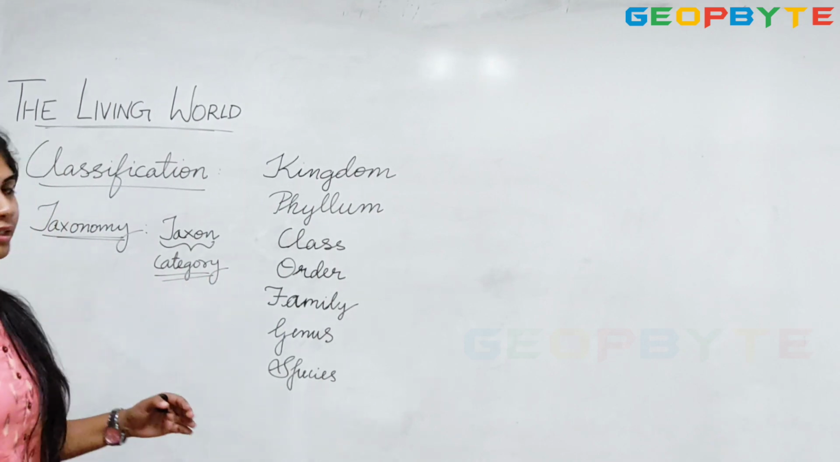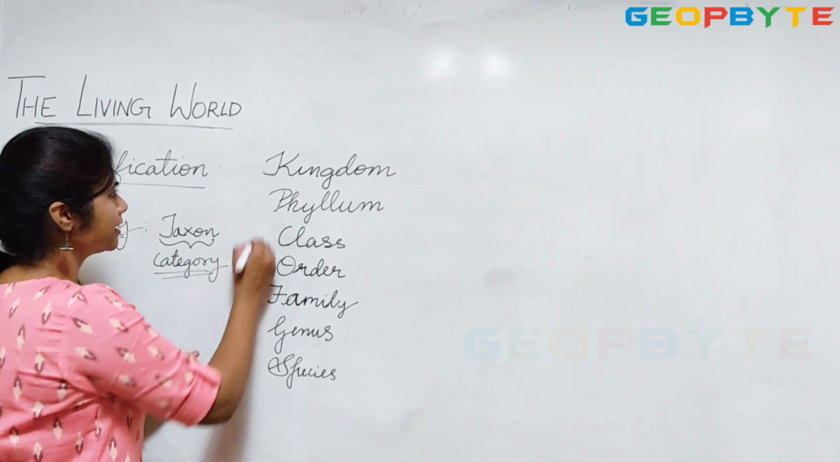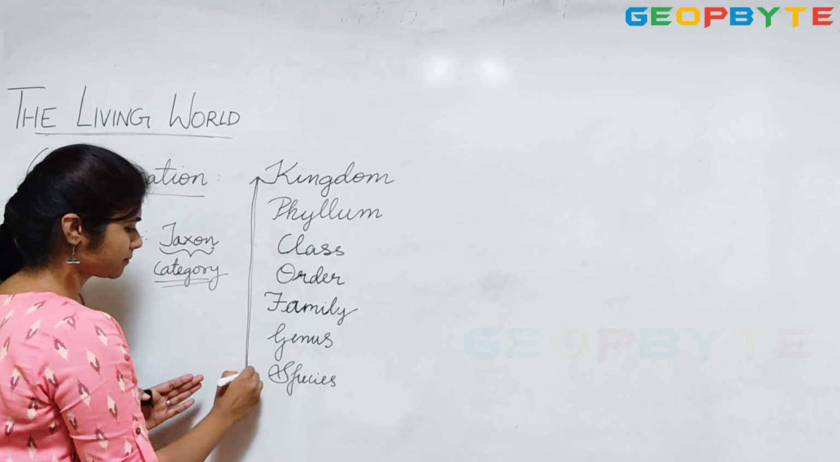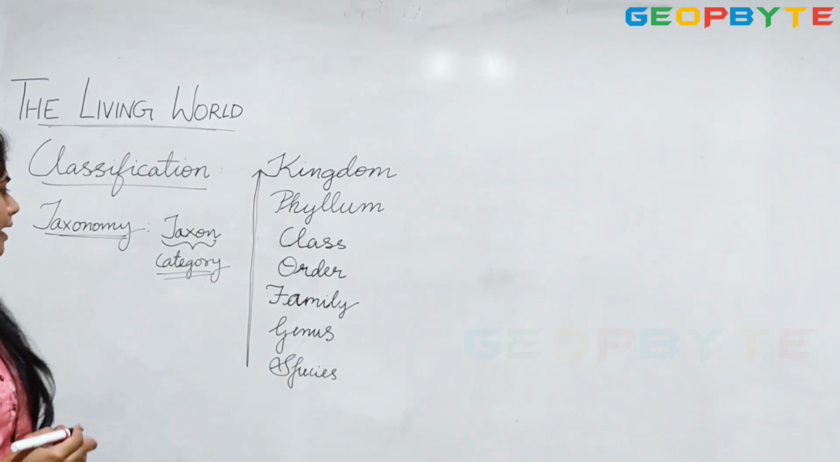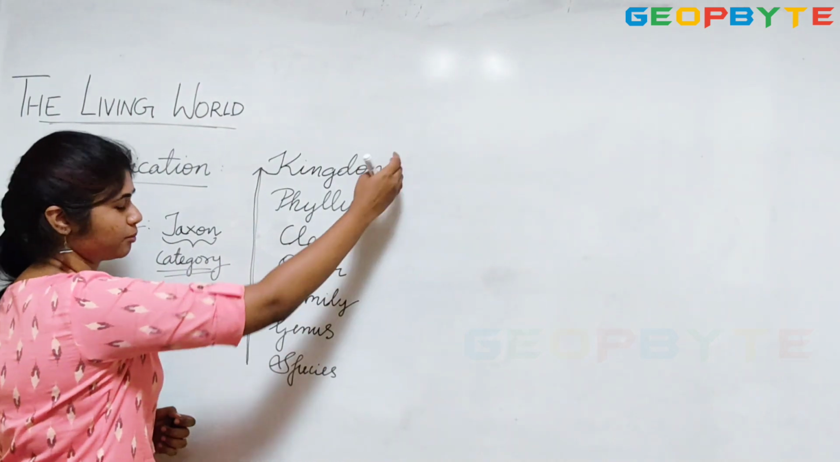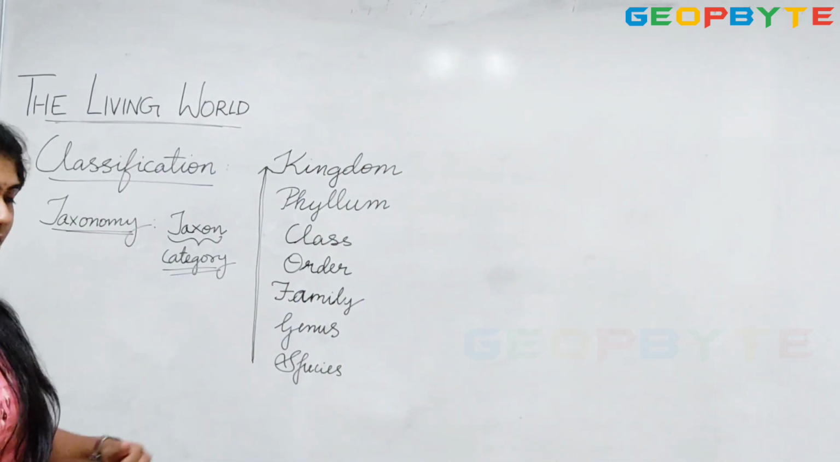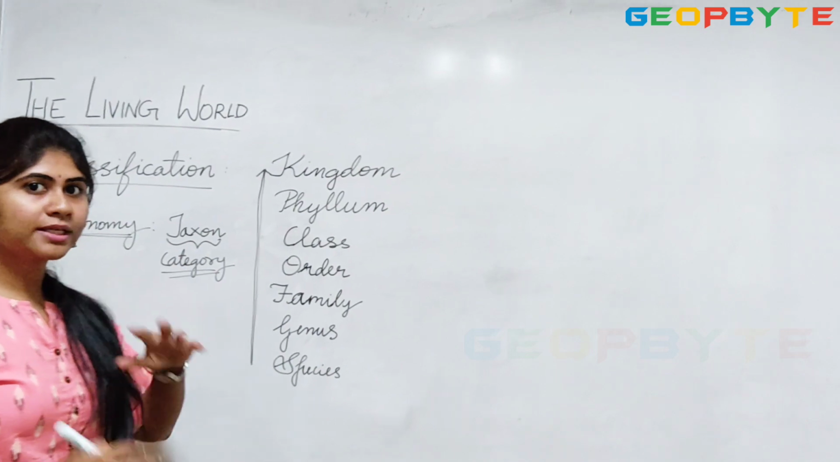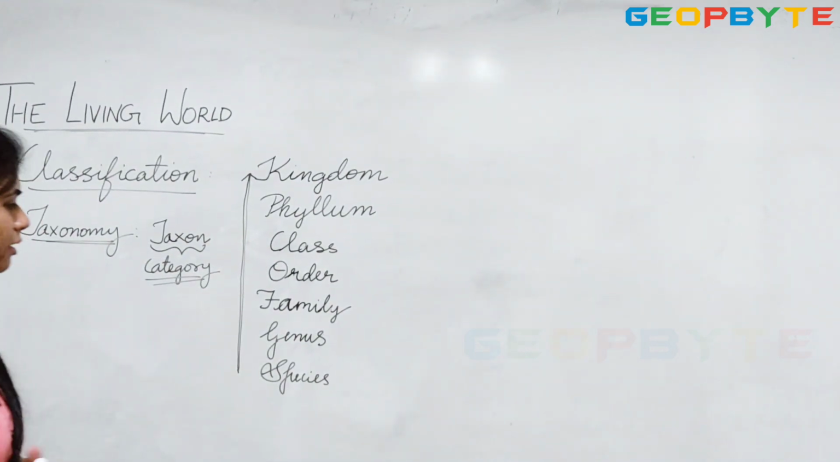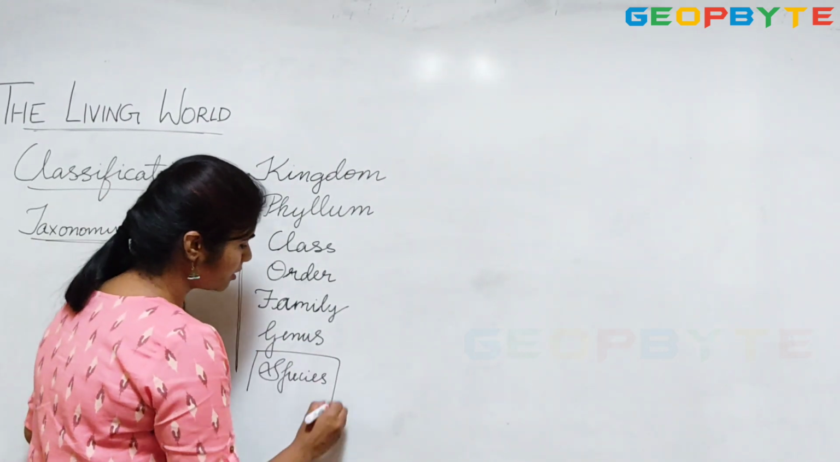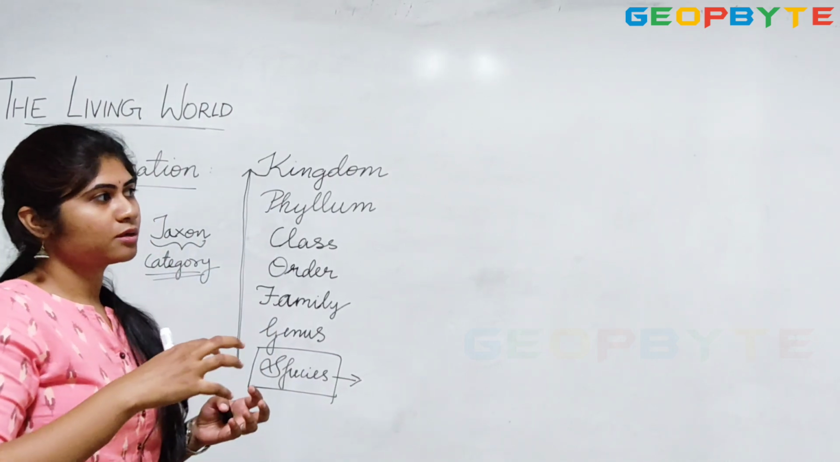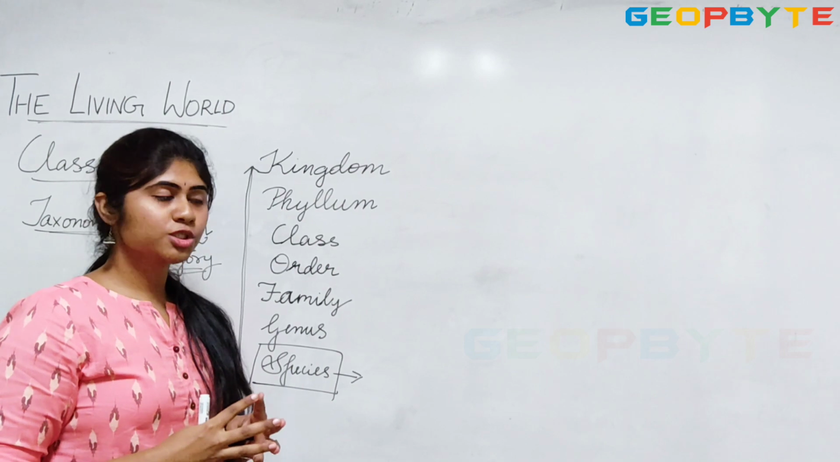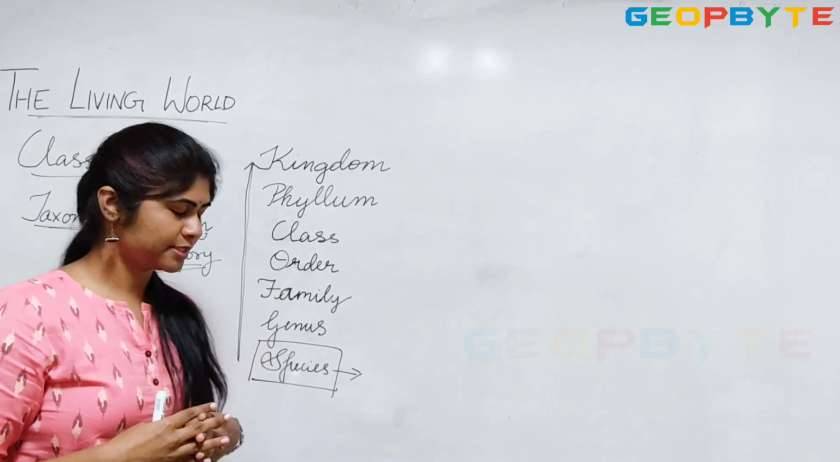So we place it in a hierarchy. This is the hierarchy of the taxon. Species is the lowest taxon and it goes on increasing from here. Now we will discuss what each of it means and how we classify an organism. Species is the lowest category, as I said. This is a group of organisms which share fundamental similarities.